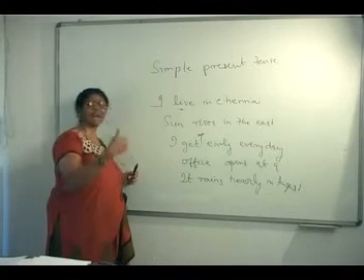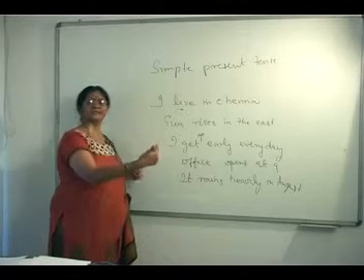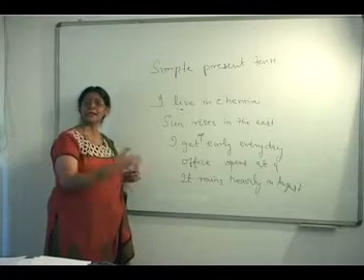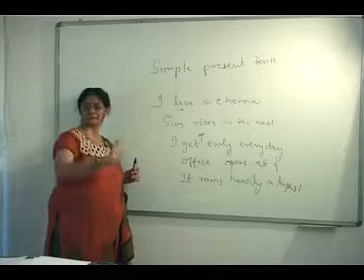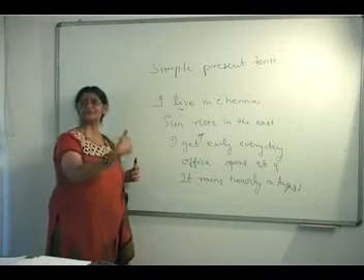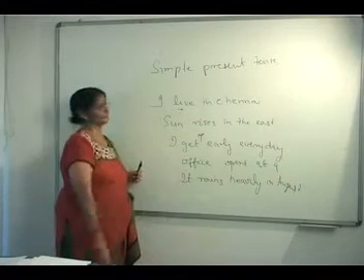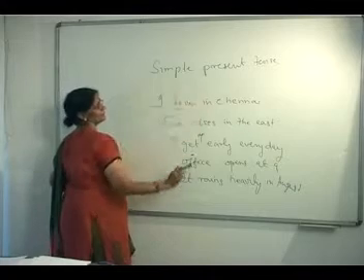Every day I get up at 6 o'clock. I go to take my bath at 6:30. I eat my breakfast at 10 o'clock. I go to office at 10:30. So your habitual dealings, habitual routine work, you always use simple present tense to express those actions. That is one use of the simple present tense.